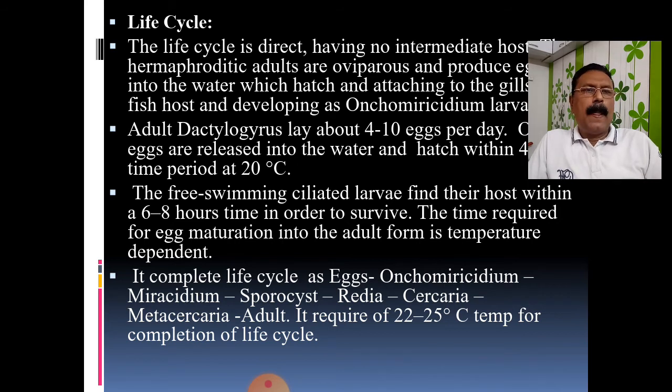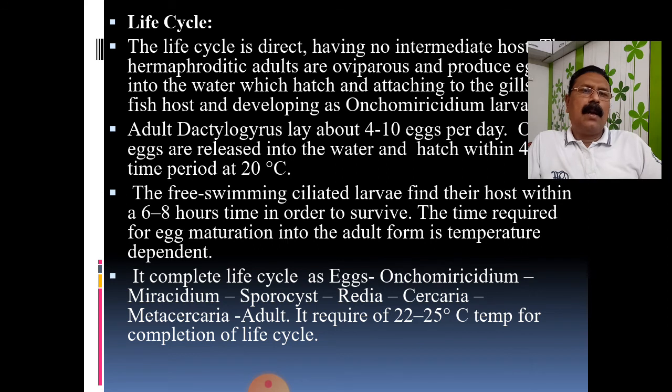So eggs hatch out and come to the first initial stage larvae, known as the Onchomyriacidium larvae, and this larvae will further develop and form the next stage, known as the Myriacidium. So the formation of the eggs takes place, then incubation and hatching of the eggs, and after hatching, the Onchomyriacidium larvae come out. Further it grows and forms the next larval stage, known as the Myriacidium.